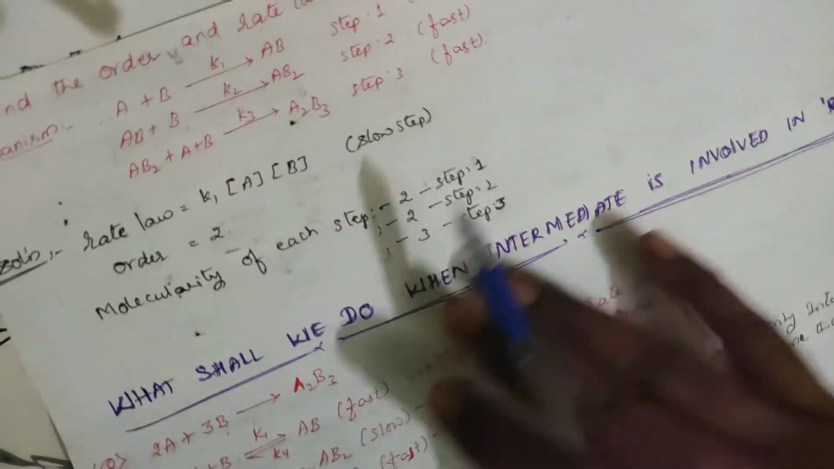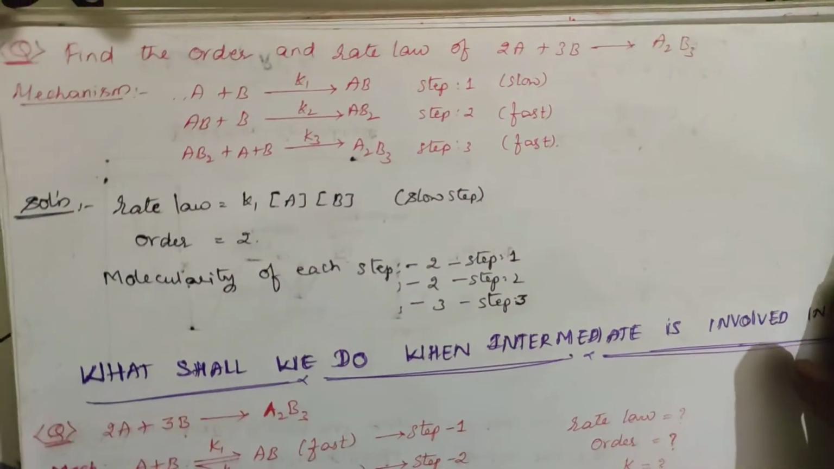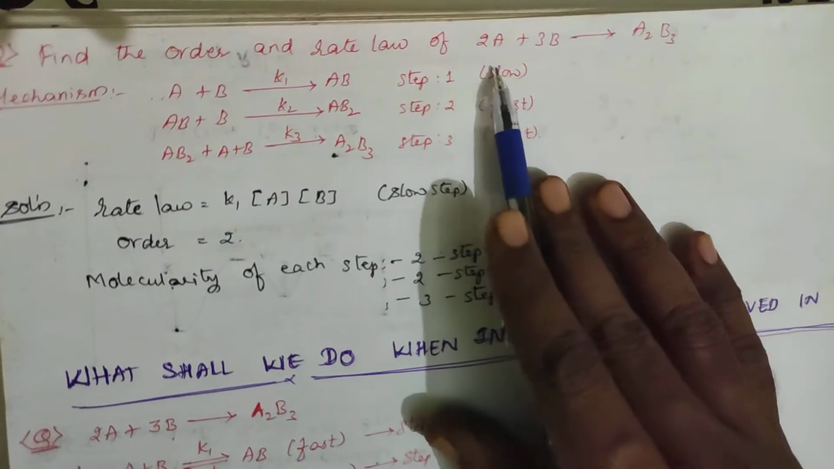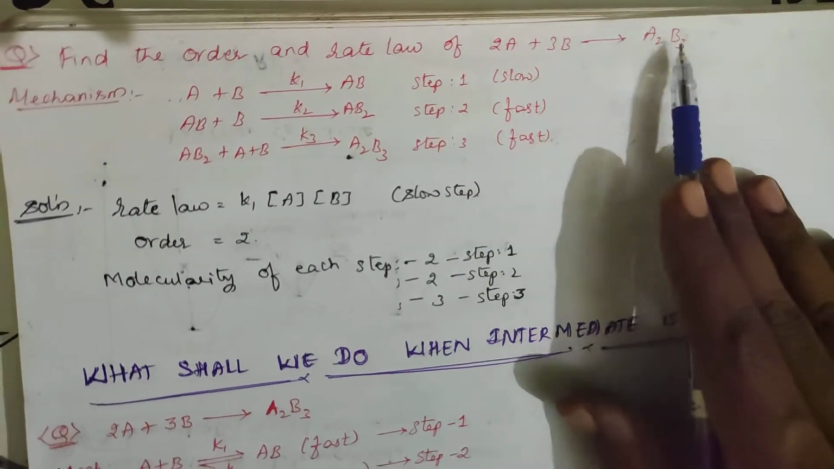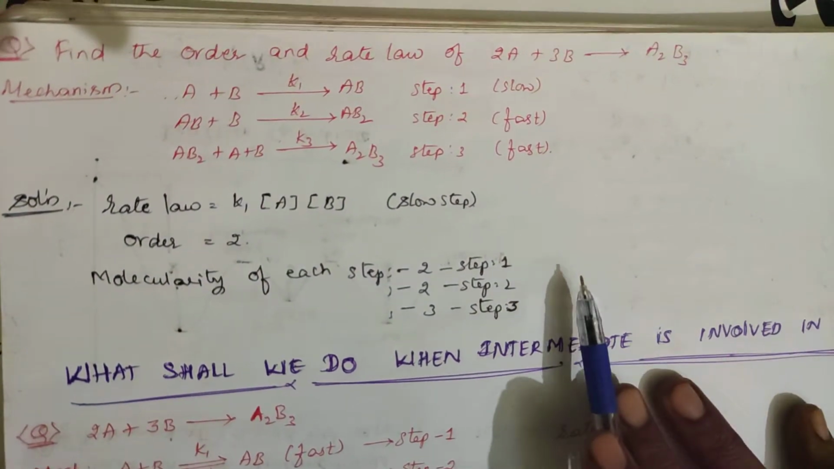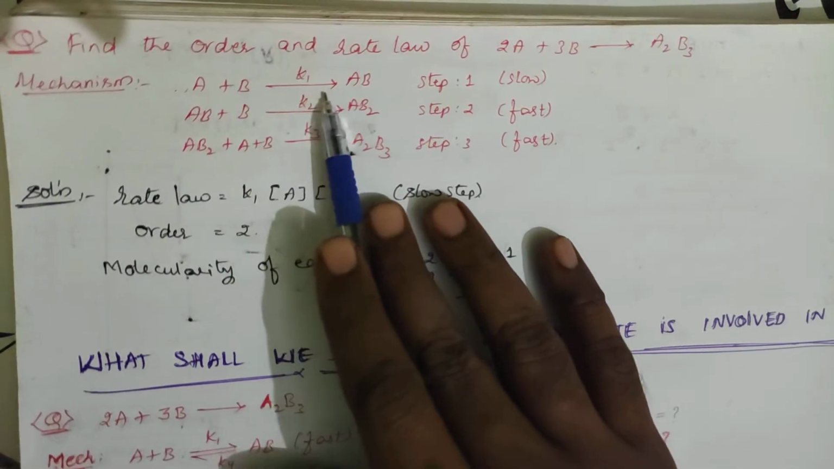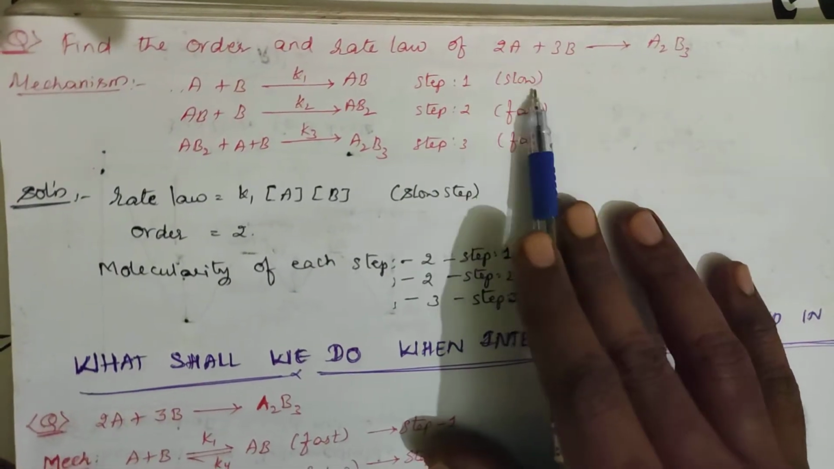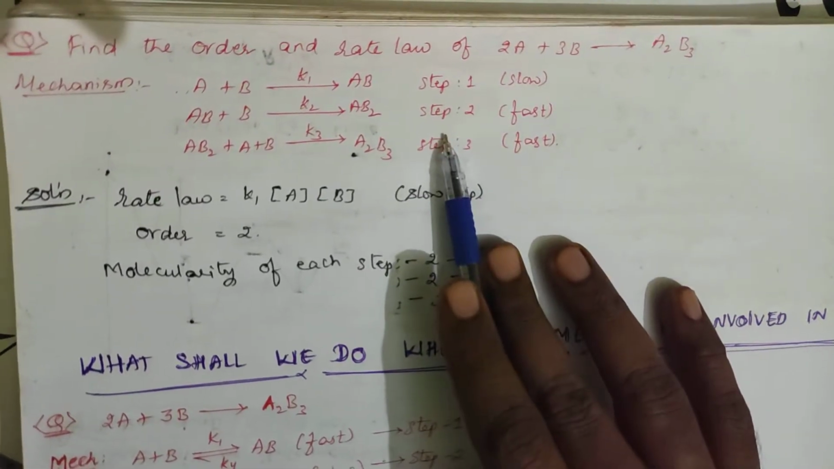Let us take one question with respect to this. He is asking to find the order and the rate law of the equation 2A plus 3B getting converted to A2B3. And the reaction mechanism he has mentioned in this pattern: A plus B with rate constant K1 is converted to AB. This is step 1 and it is the slowest step. He is mentioning all these things.